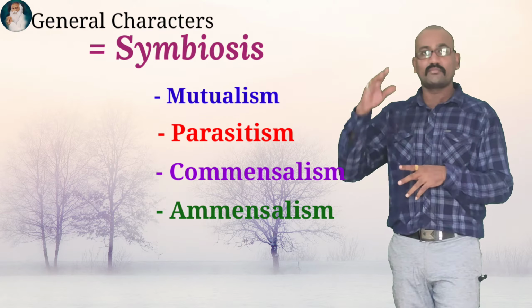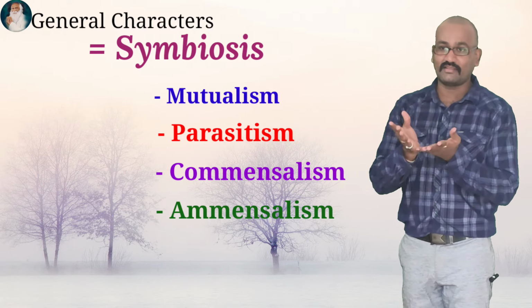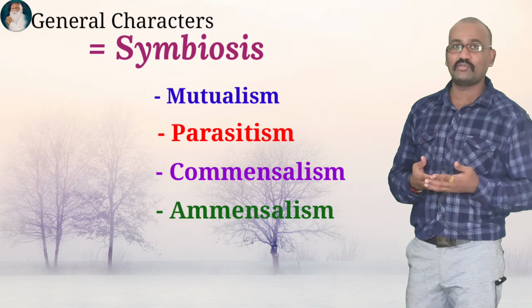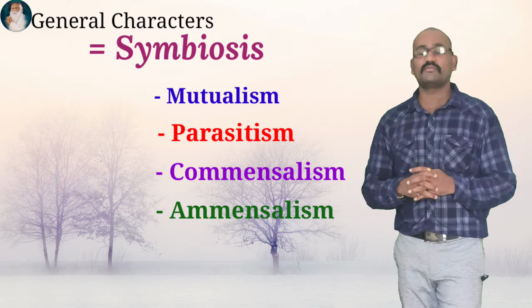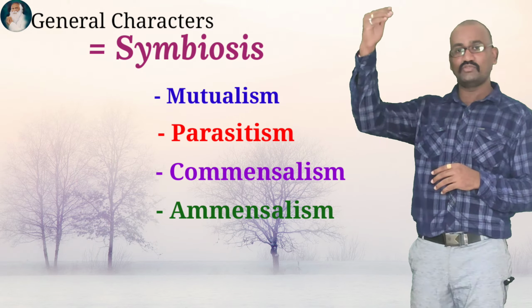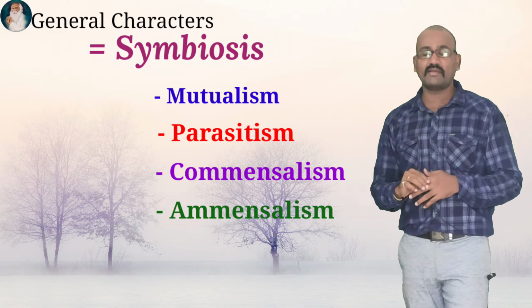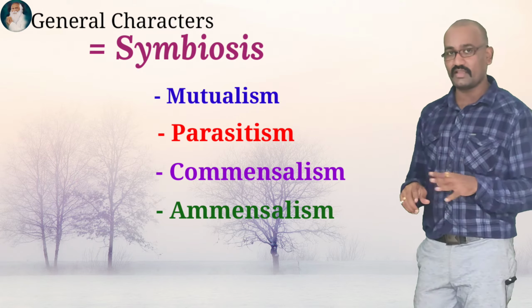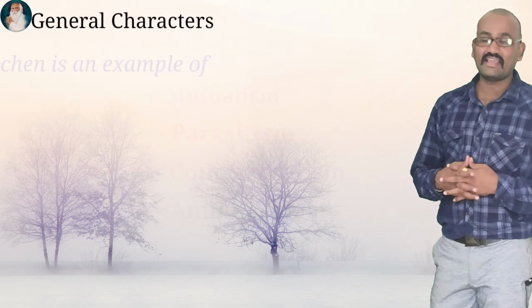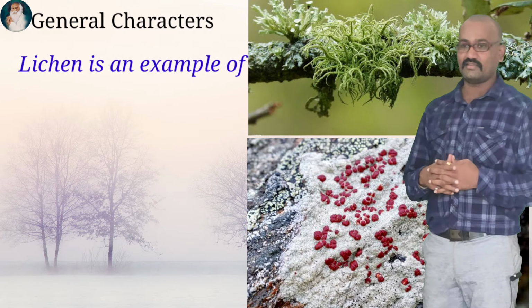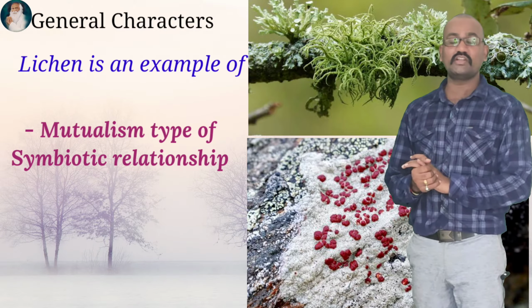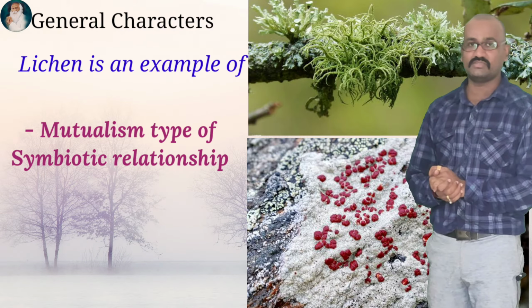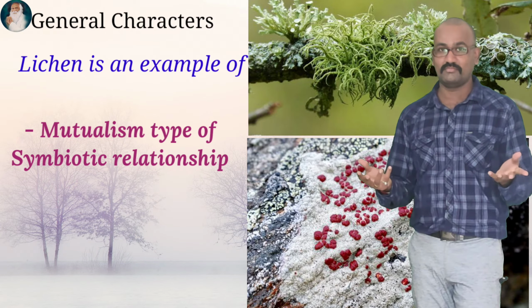Then the question will arise: why live together at all, if you get neither benefit nor harm? But in nature there are associations which show commensalism, amensalism, mutualism and parasitism between organisms. Okay, the lichen is an example. Here we are studying lichen. So lichen belongs to the mutualistic type of symbiosis association between whom?